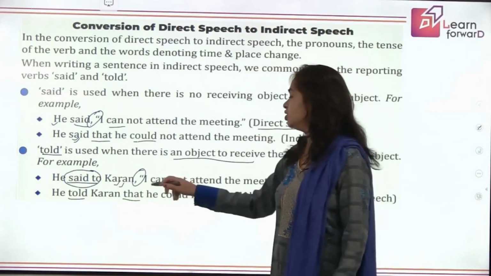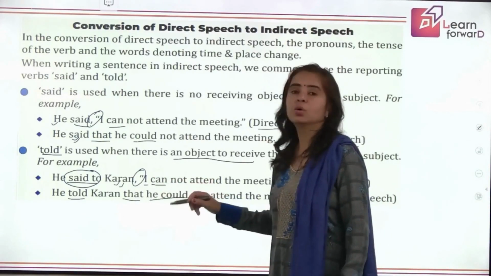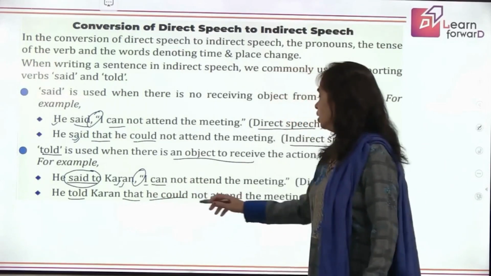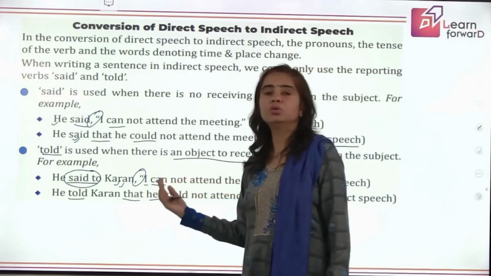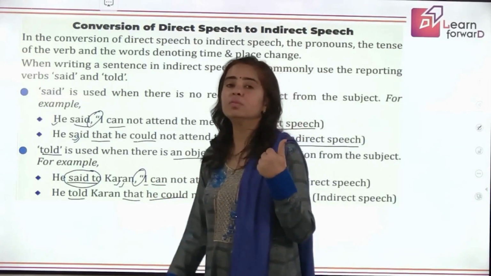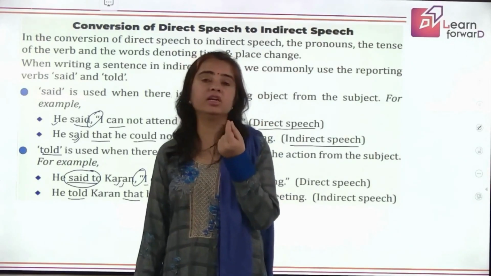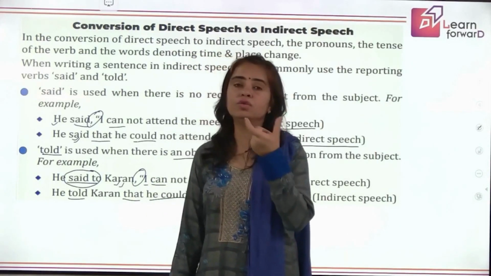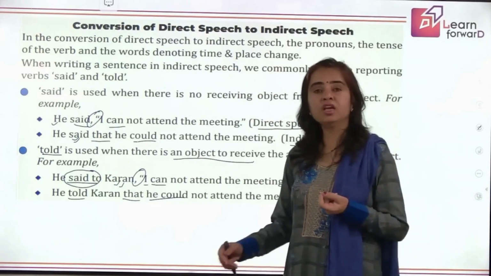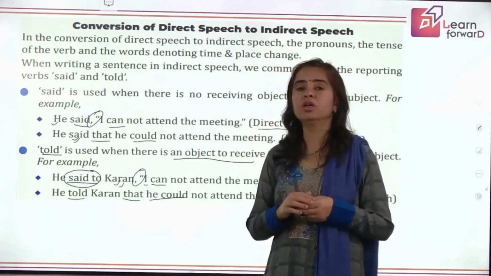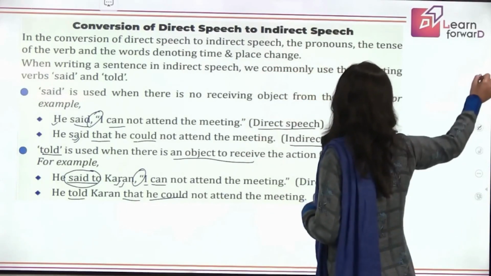We have made changes. I becomes he, can becomes past, could. We'll learn more about it. Not attend the meeting, right? So here what we have learned, just two rules. If the reporting verb is followed by an object, said to, definitely to will be there. So said to will be removed. It will be changed to told. And if there is no object to the reporting verb, said remains the same. So is it clear? Can we move ahead?